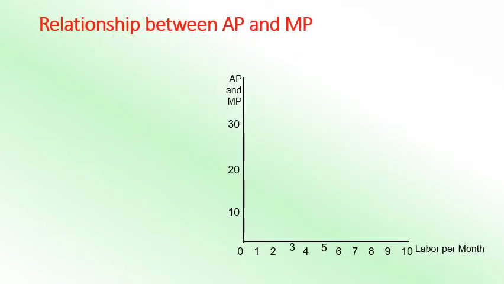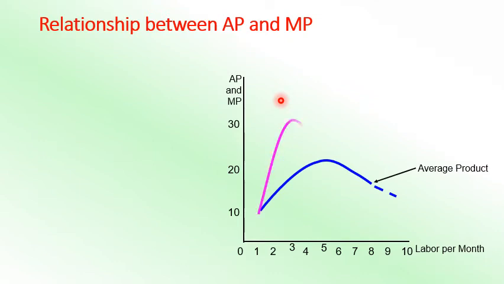So it's a relationship between TP and MP, and AP. You will see that the average product will be curved like that, and the MP is drawn like that. This is the MP, marginal product. The marginal product behavior is that in the initial stage it will be higher than the AP, and then it will be decreasing, intersecting the highest point of the AP. At the highest point of the AP, MP intersects it and moves to the negative zone. That is the behavior of the MP and AP.